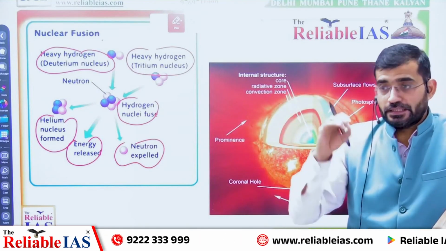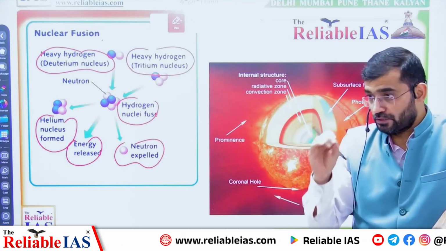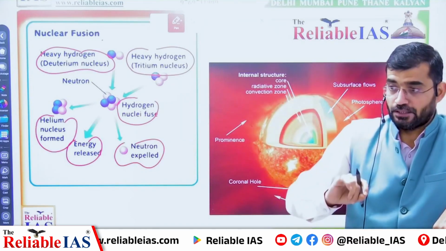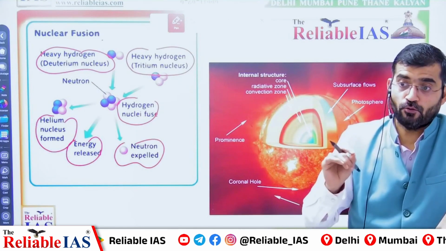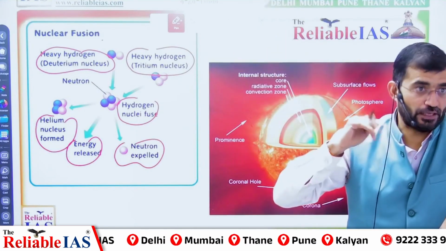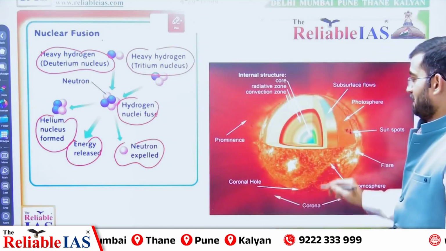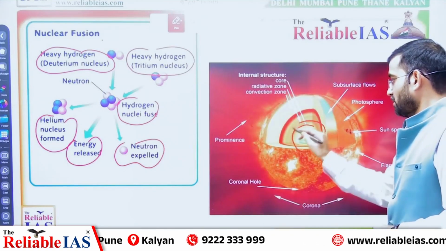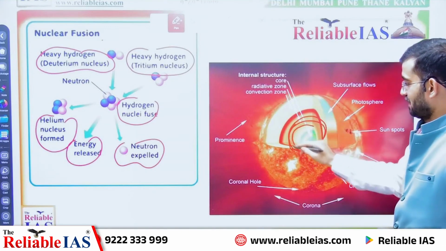The reason being that nuclear fusion can occur only when the temperature is very high. Now how much temperature does it require? Look here, the temperature of the sun's core, we shall discuss there.